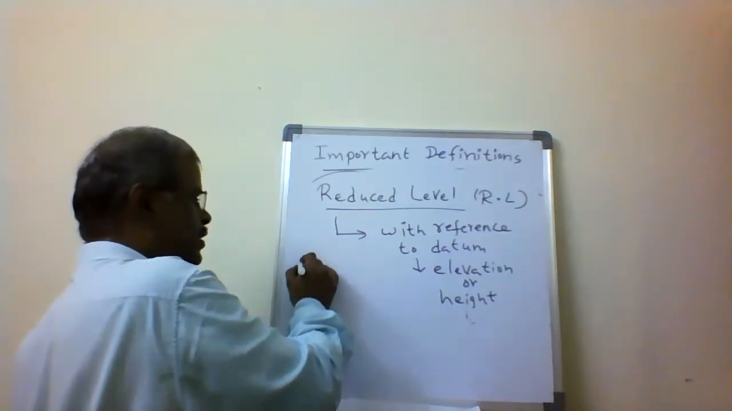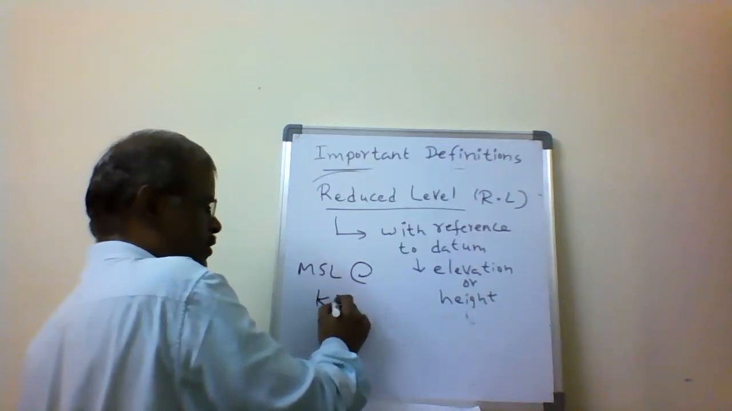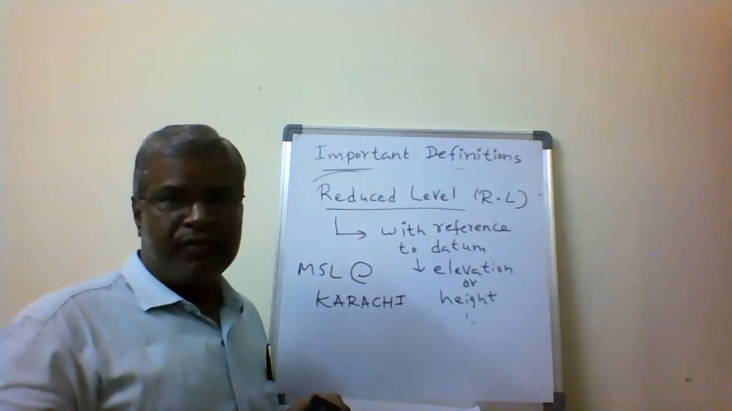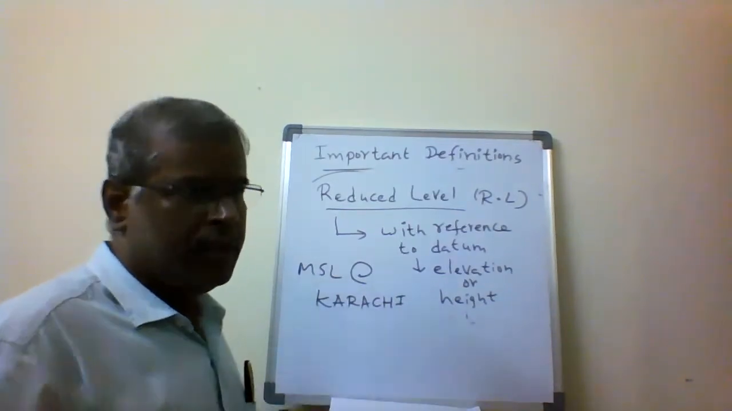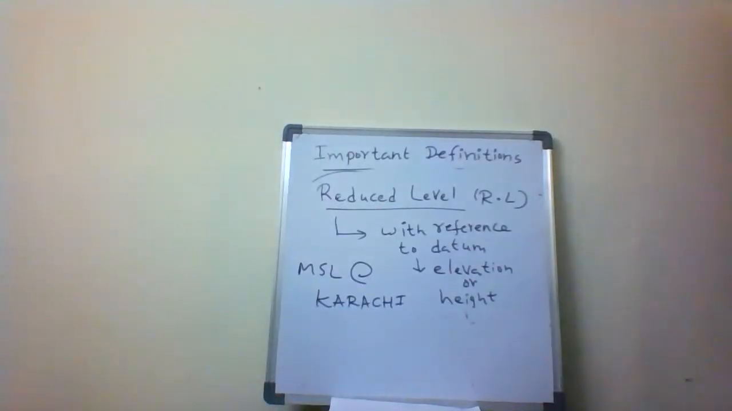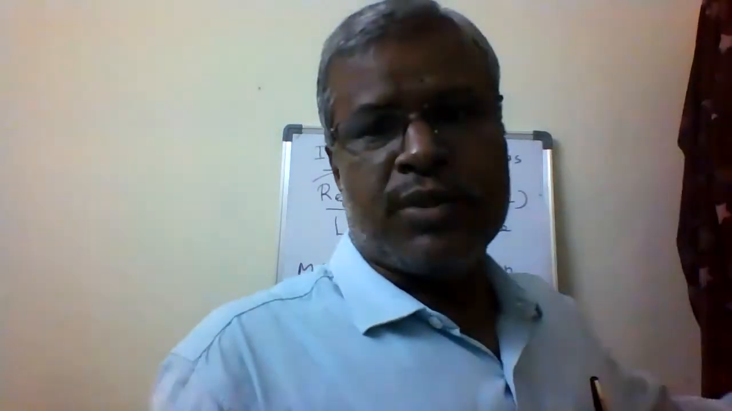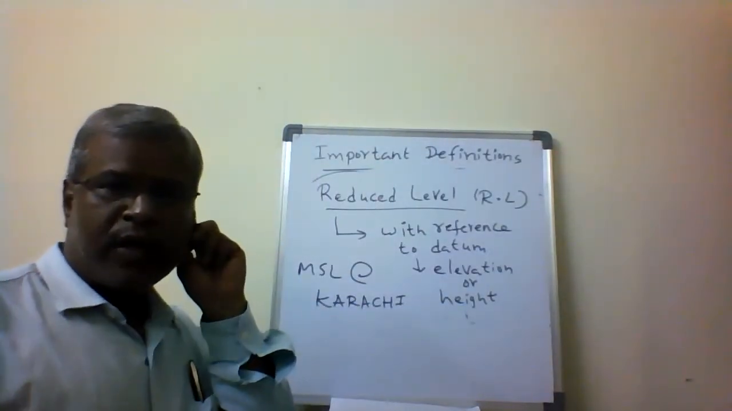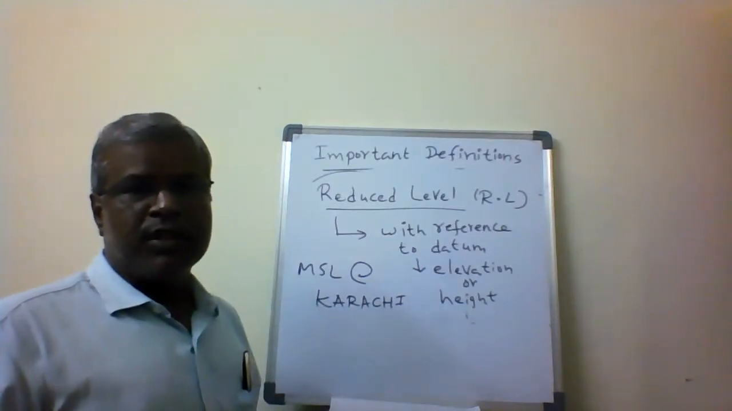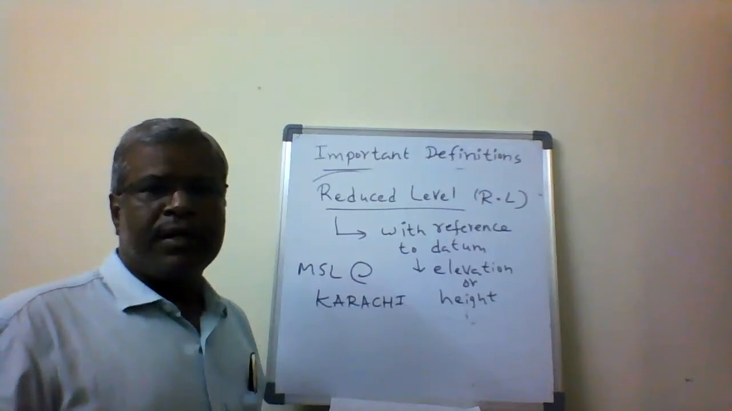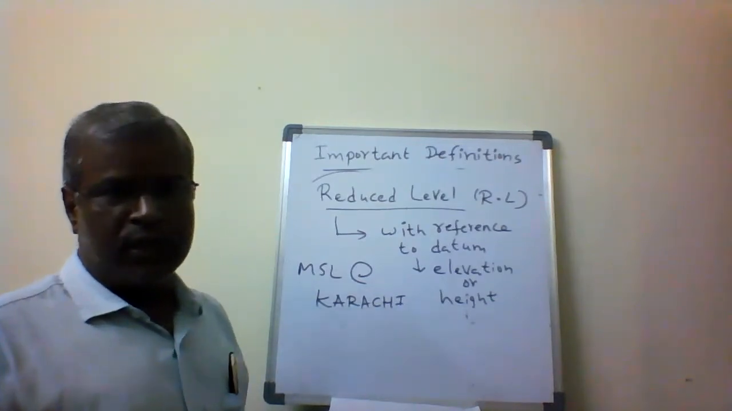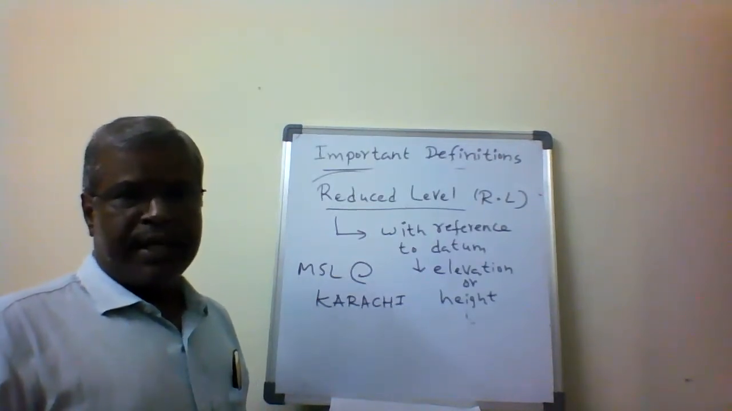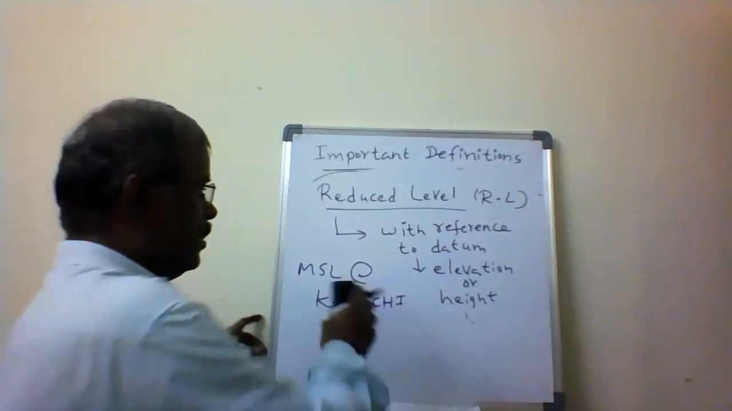Always we take the mean sea level at Karachi as the reference point, which we call the datum surface or datum line. From that, we take the measurement, which we call the reduced level. Vertical measurement is considered with respect to the mean sea level at Karachi, taken as the datum. From that, we measure the reduced level.